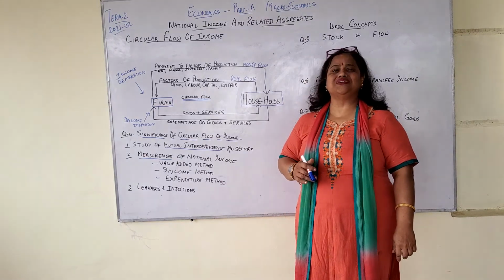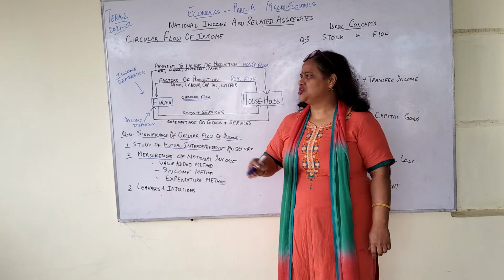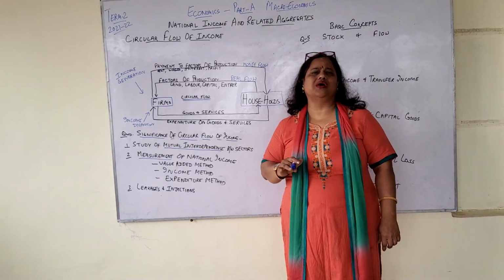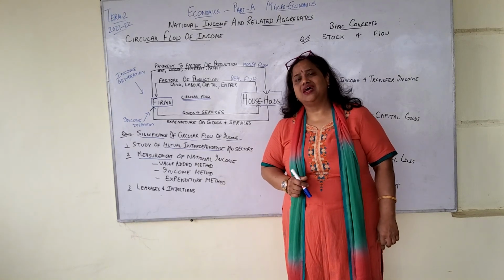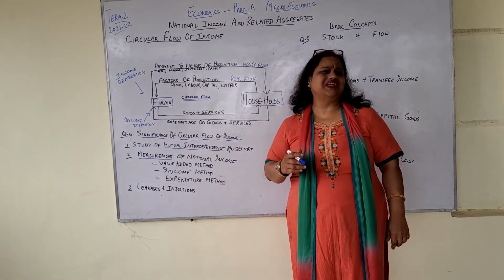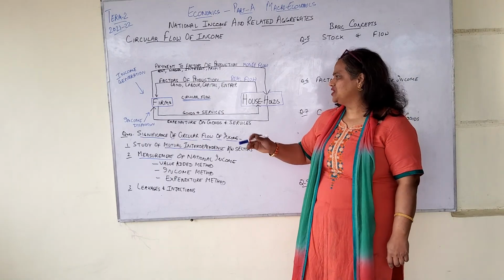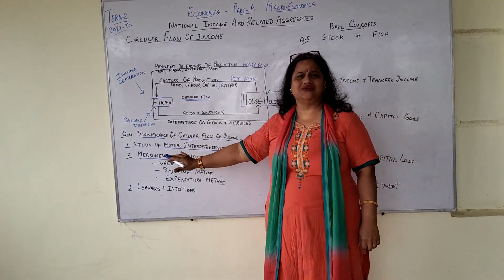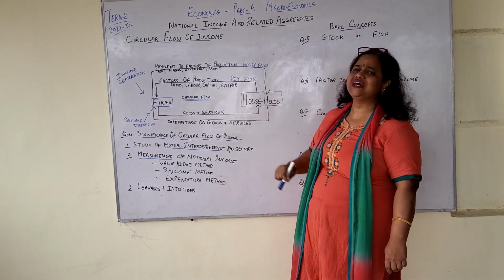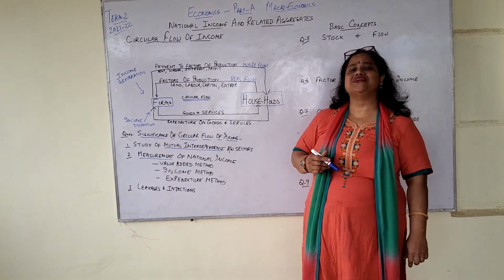So the two principles on which the circular flow of income is based, the very first is that in a two-sector model, firms and households, the seller receives the same amount as the buyers pay. Then there is a continuous flow of goods and services in one direction and corresponding flow of money income in the opposite direction. So we had studied the entire circular flow, which has two flows continuously running, real flow and money flow. So what is real flow or physical flow?